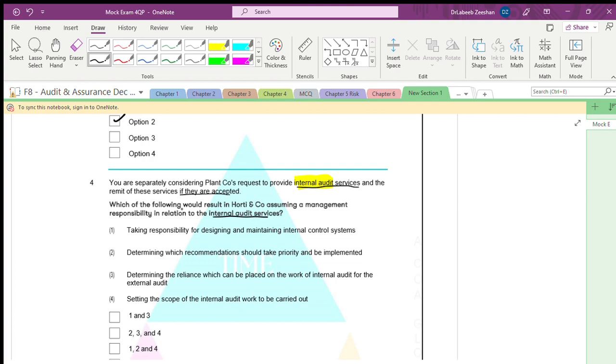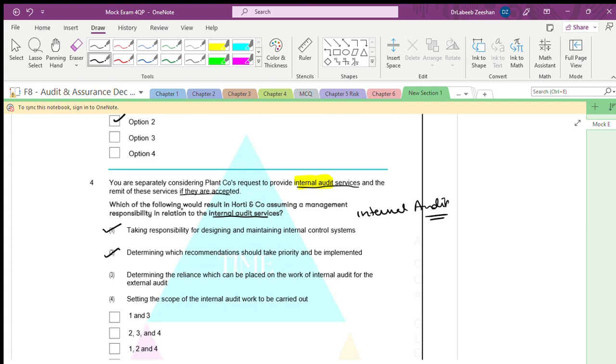What would the internal audit do? Taking the responsibility for designing and controlling the internal system. Yes. Determining which recommendations should take priority and be implemented. Yes. Determine the reliance which can be placed on the work of an internal audit. No.